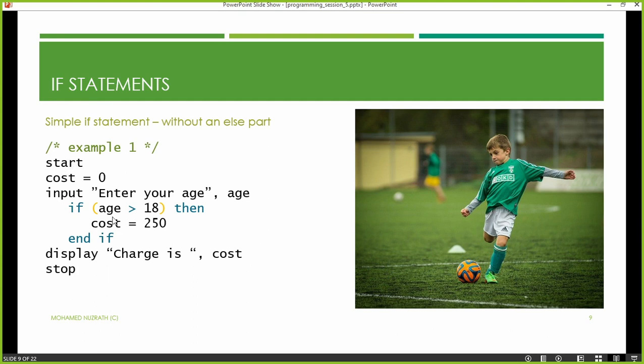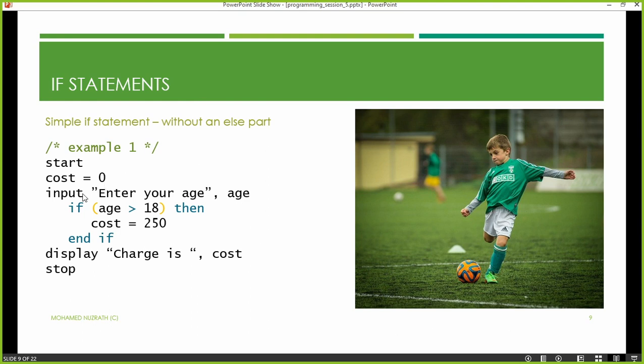Then we have a variable or a data item called cost. You know, variables, when we give them very meaningful names, it is easy for us to read and understand the program. So I have taken cost, I didn't put the word ticket, I have put the word cost, because we didn't take the decision yet whether to calculate a cost or not. I have initially put the value 0.